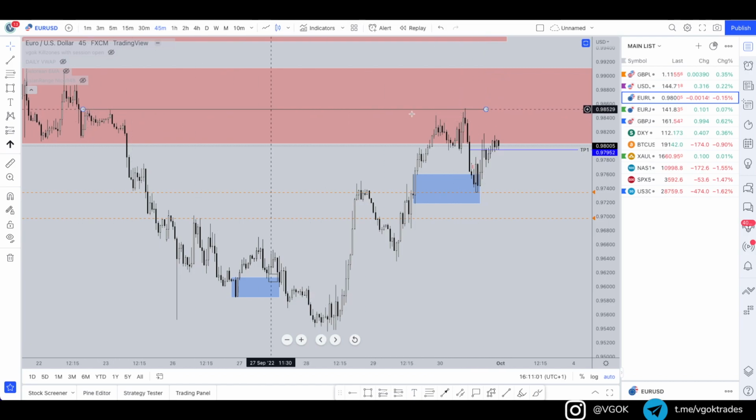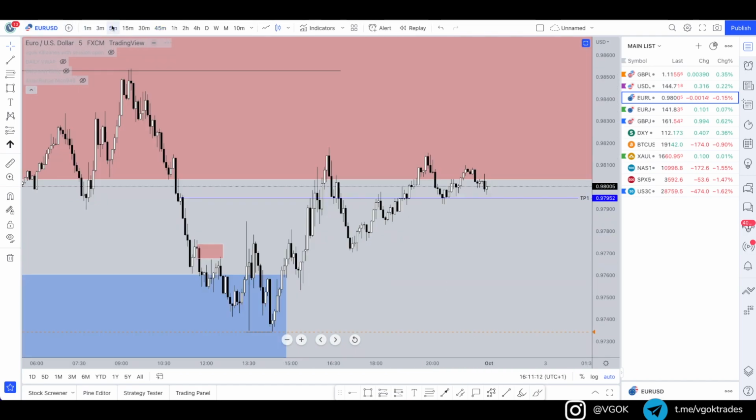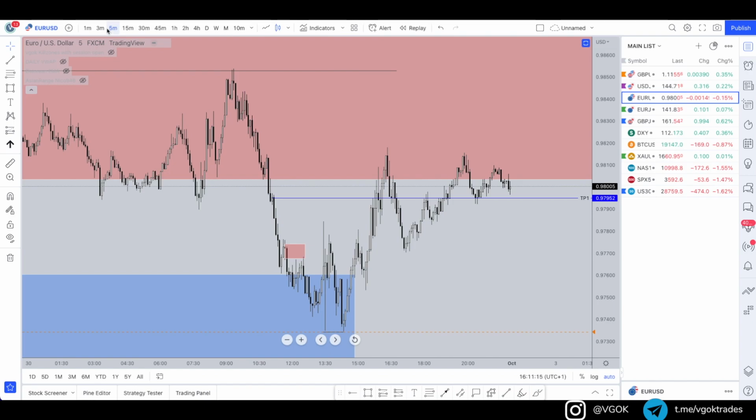So we do have equal highs in this region here. So let's see, and we have reacted successfully from this demand. So I do think these highs will get taken out. But it's just a case of where can we see continuation buys starting to form.